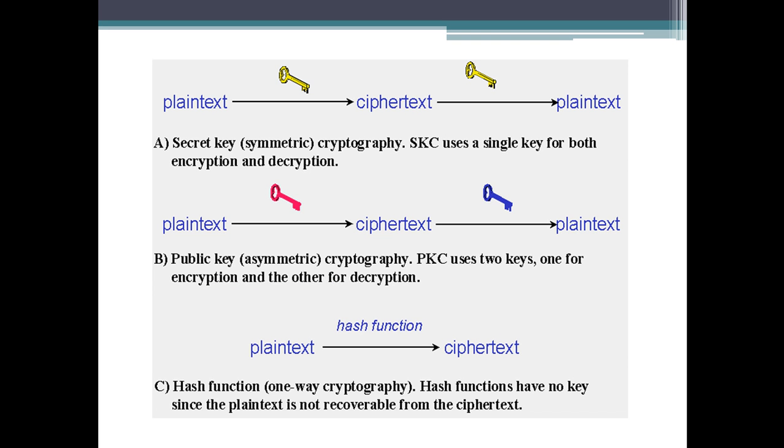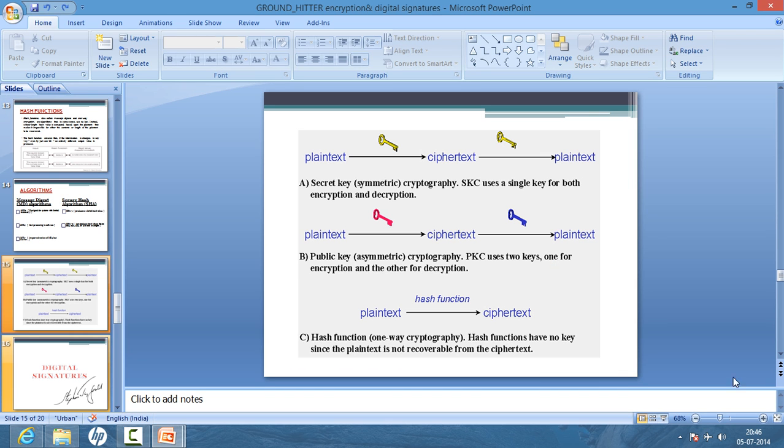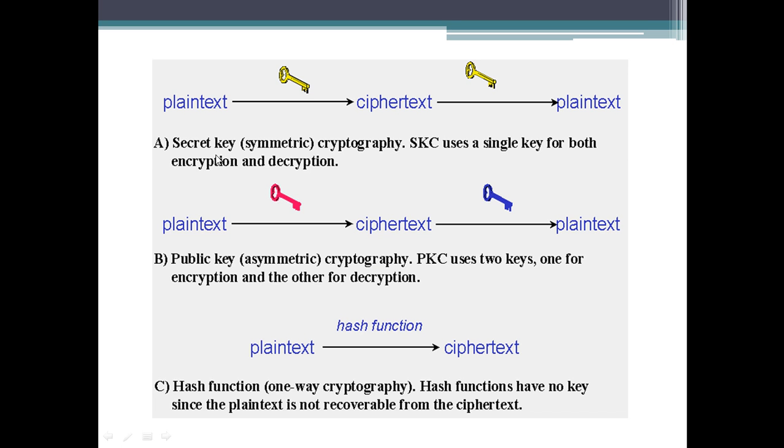Now this is the overview. What I can explain from here is that in secret key, that is symmetric cryptography, a single key is used for encryption as well as decryption. In PKC, that is public key cryptography, one key is used for encryption and the other is used for decryption. And when it comes to hash functions, you just employ one hash algorithm over the plain text and you will get the ciphertext. You cannot deduce back the text from this hash algorithm.